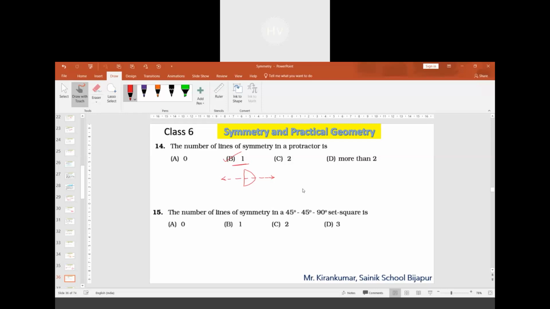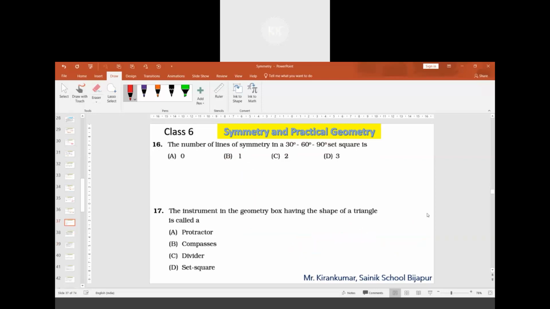Question 15. Zero? No, it is one. There will be one line of symmetry in the middle. The set square is having 90 degree, 45 degree, 45 degree. An isosceles triangle has one line of symmetry. It is called an isosceles right triangle, both an isosceles triangle as well as a right angle triangle.